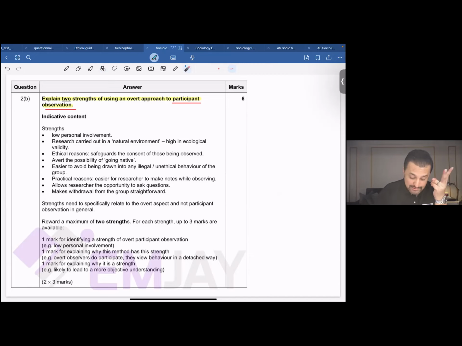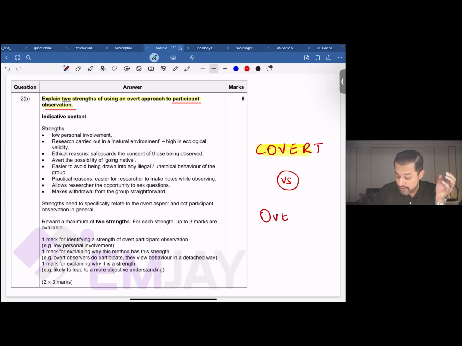Now, before we move on and speak about overt, we should know what the word covert means. If you can spell covert, you'd see that covert comes from the word cover. In this case, a covert observation is an observation where the people who are being studied do not know that they're being studied, or when the identity of the researcher is kept hidden, right? An observation when the identity of the observer is kept hidden, we use the word covert observation for that.